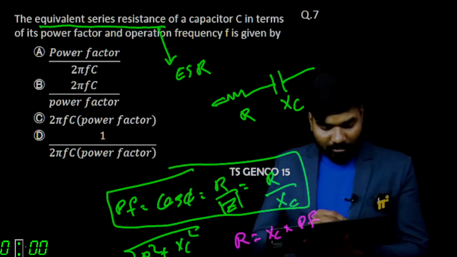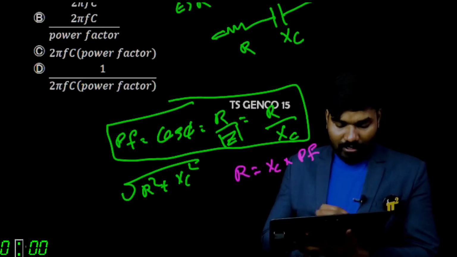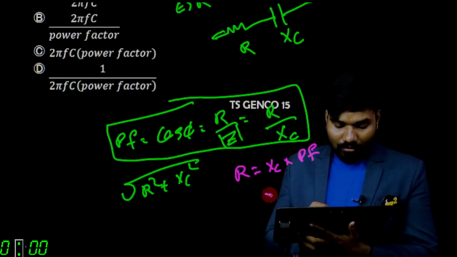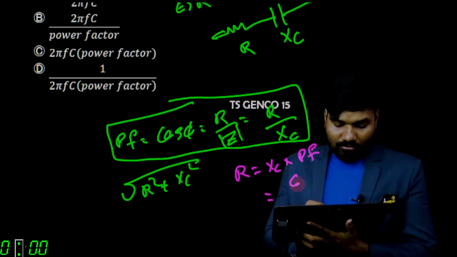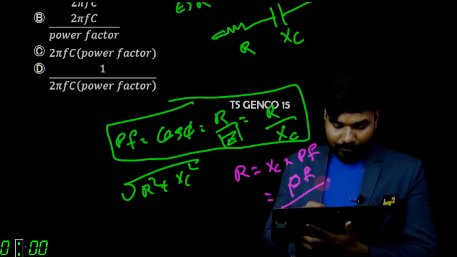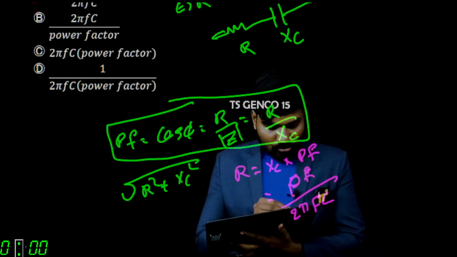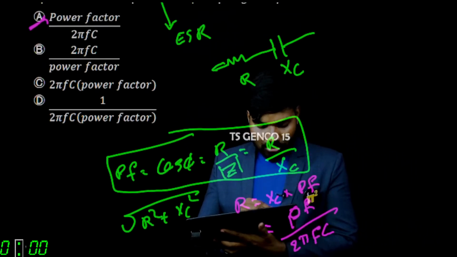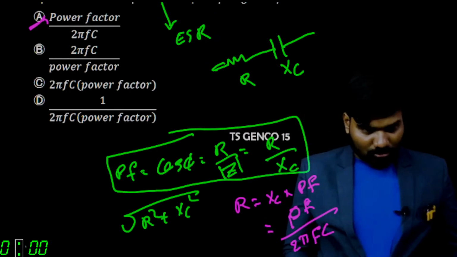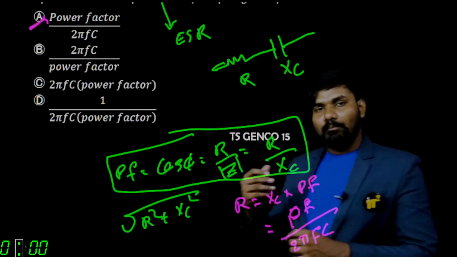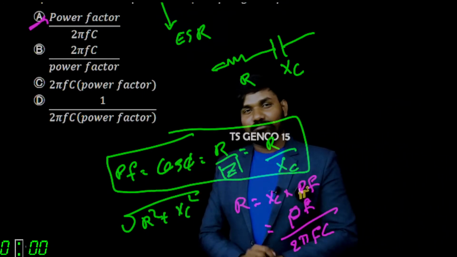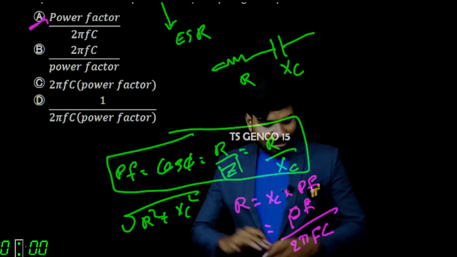Power factor is cos phi. XC is 2 pi FC. So the only option which is matching is option A. So the answer is also option A. Marked. Easy peasy. Right?